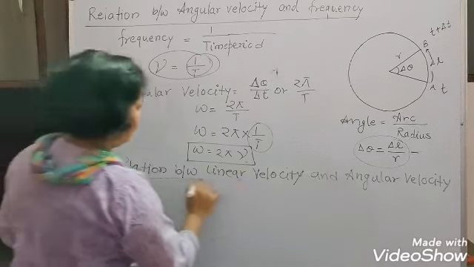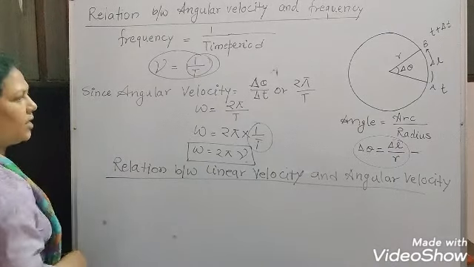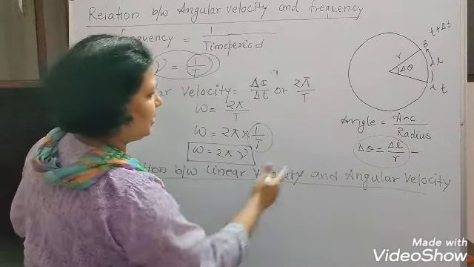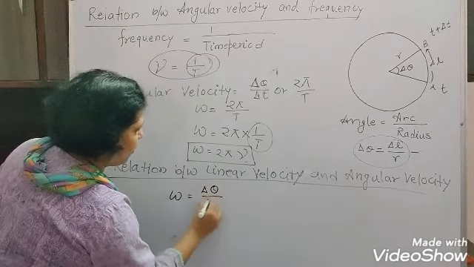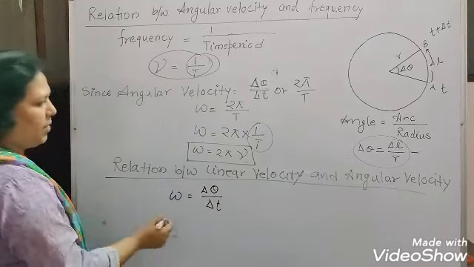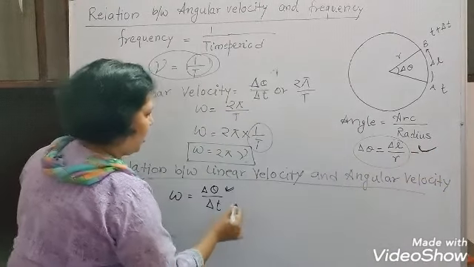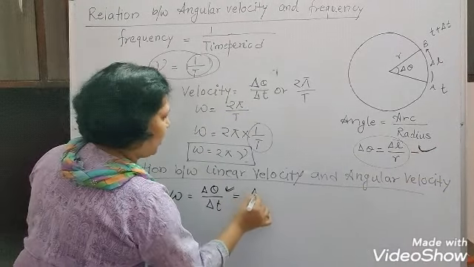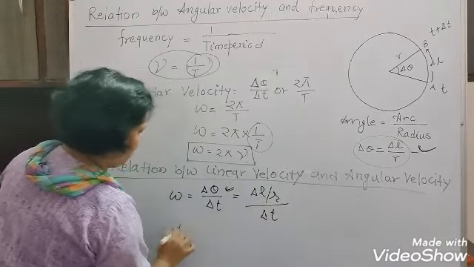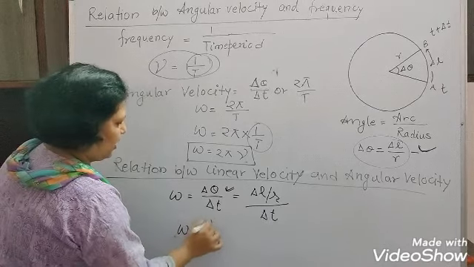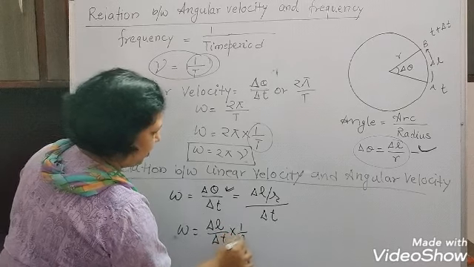Now, when we talk about the relation between linear velocity and angular velocity, we can say simply here, this is omega, which is equal to del theta upon del t. Now in place of del theta, we'll put del L upon r. So it is del L upon r upon del t. Now omega is equal to del L upon del t multiplied by 1 upon r.